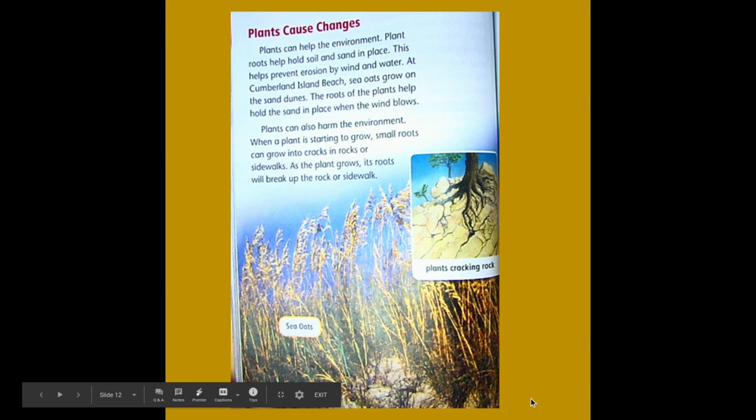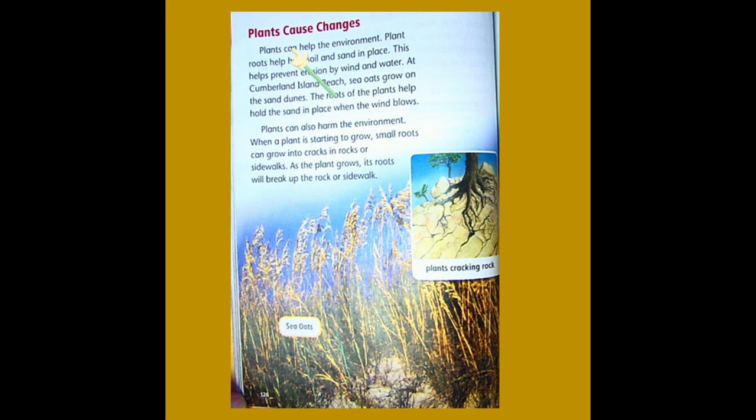Now let's see how plants can cause changes. Plants can help the environment. Plant roots help hold soil and sand in place. This helps prevent erosion by wind and water. At Cumberland Island Beach, sea oats grow on the sand dunes. The roots of the plants help hold the sand in place when the wind blows.